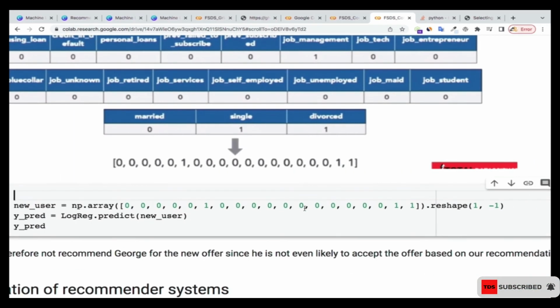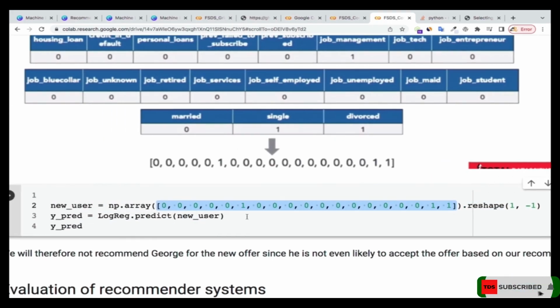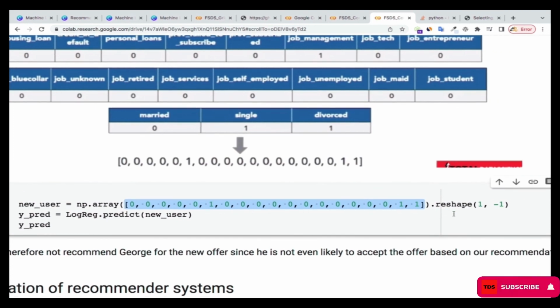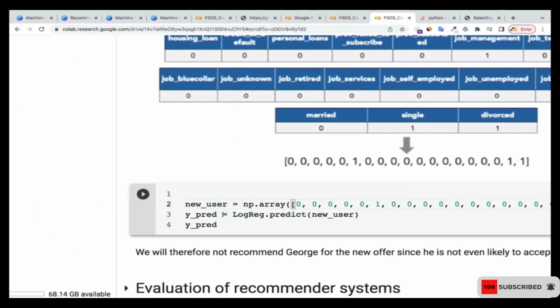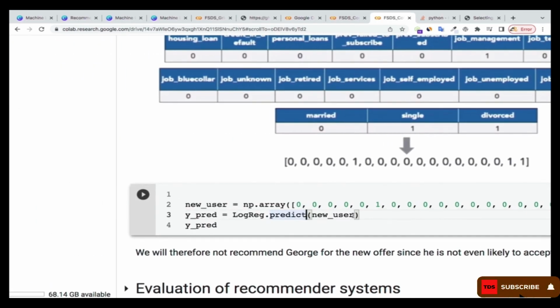So that is the customer data that I've put over here. And I'm just reshaping it. I'm using np.array to reshape it to the proper size so that we can feed it to the machine learning algorithm that we built. So now we are going to make the prediction. I'm storing everything in new user, and then I'm feeding the new user to our algorithm to make the prediction.